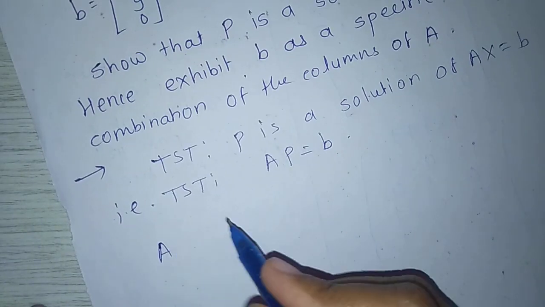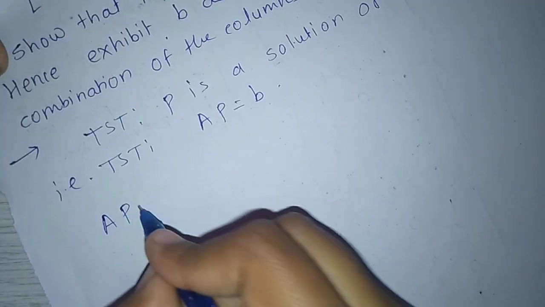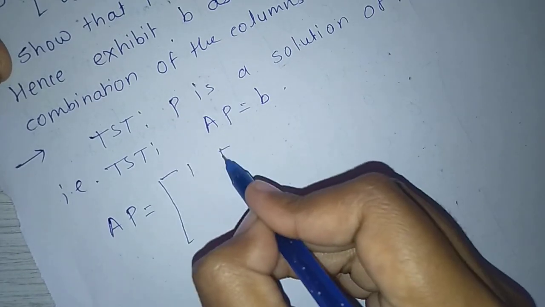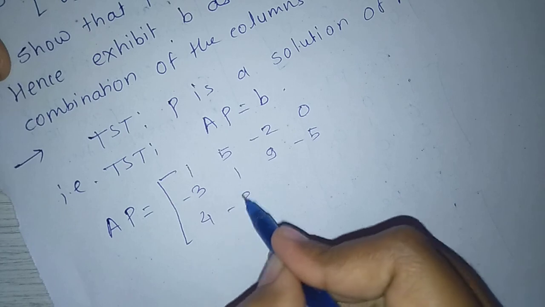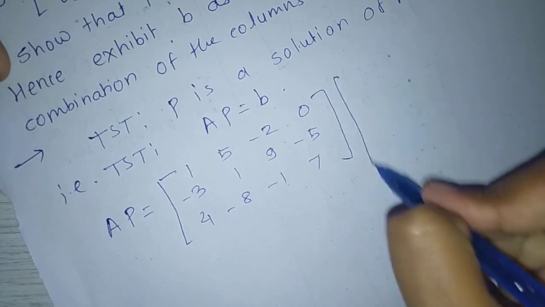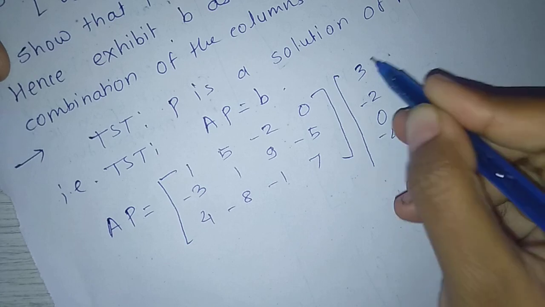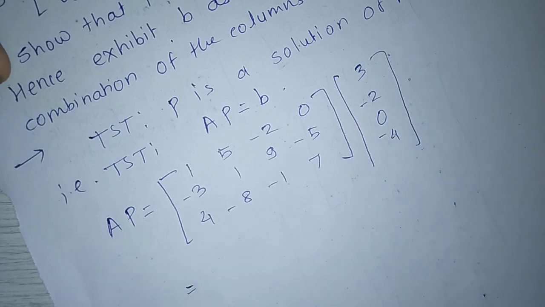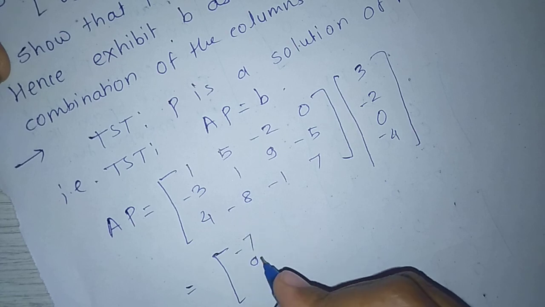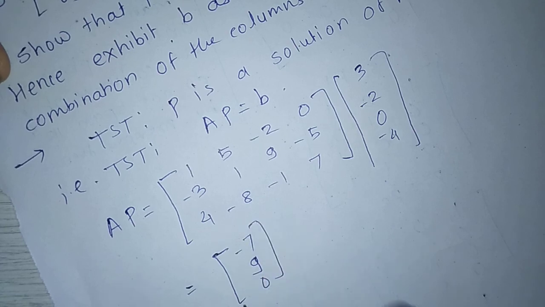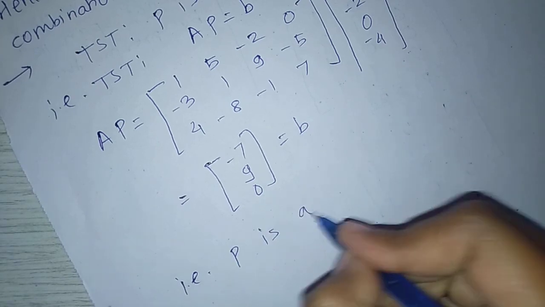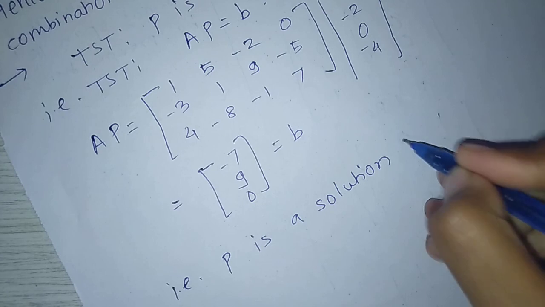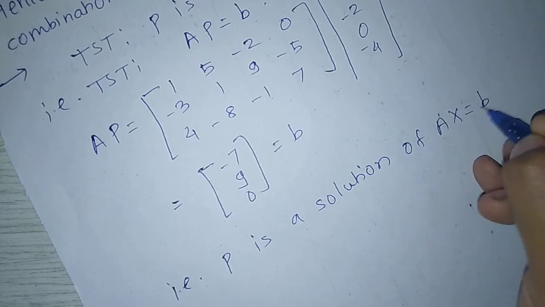Right? A and P matrix means A P equal to 1, 5, minus 2, 0, minus 3, 1, 9, minus 5, 4, minus 8, minus 1, 7, times P, which is 3, minus 2, 0, minus 4. After simplification we get the B matrix minus 7, 9, 0, which means P is a solution of A X equal to B. That is, P is a solution of A X equal to B.